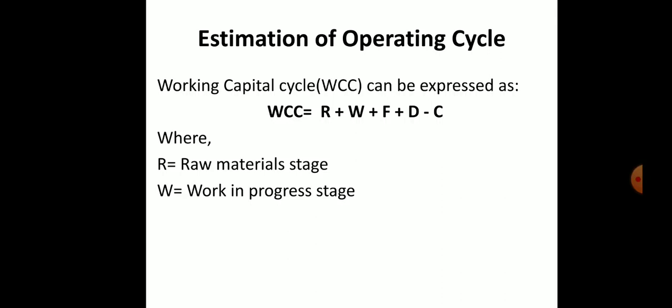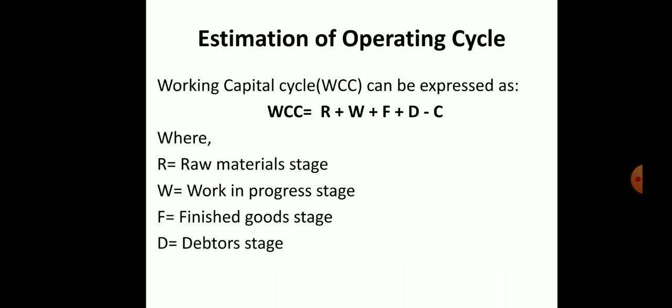So for converting raw material into finished goods, there are many gaps. From work in progress, the next stage is F, finished goods. If your product is completed, how much time duration from work in progress to finished goods will it take, that we are going to calculate.